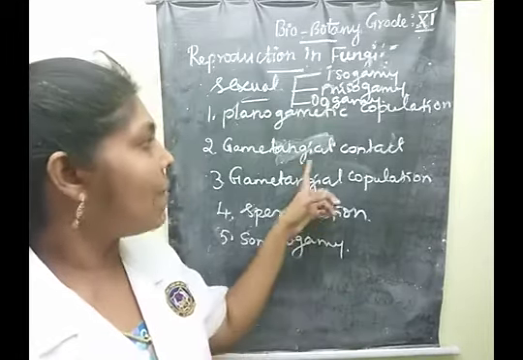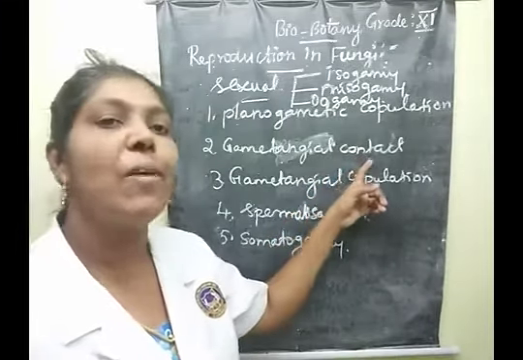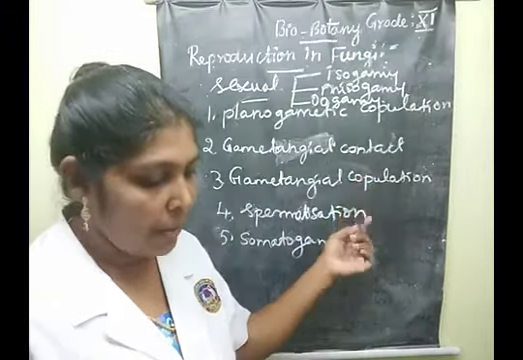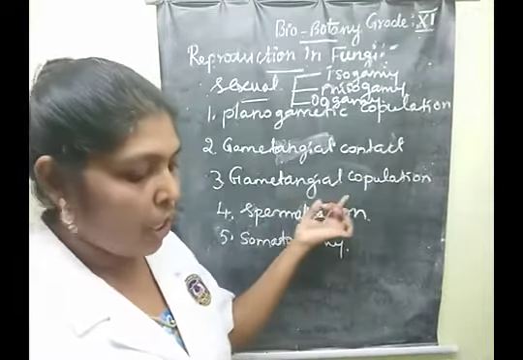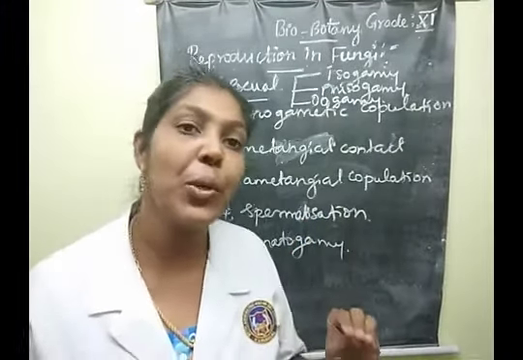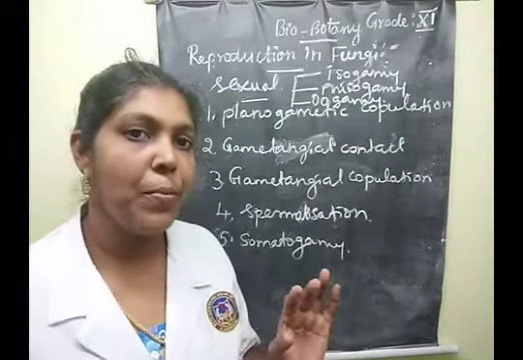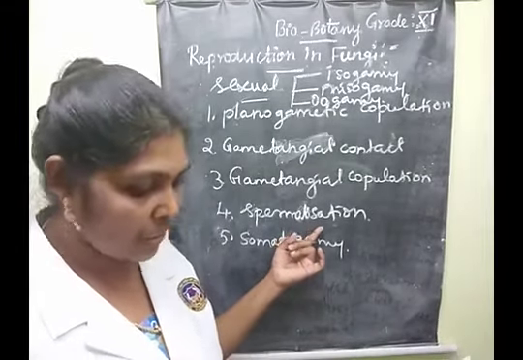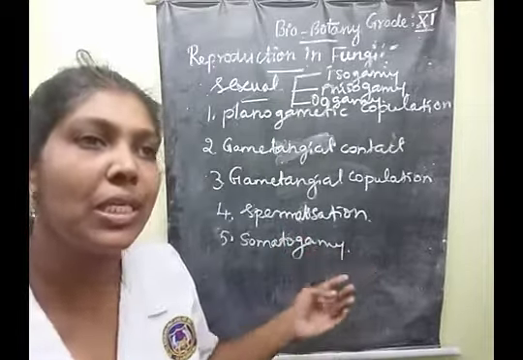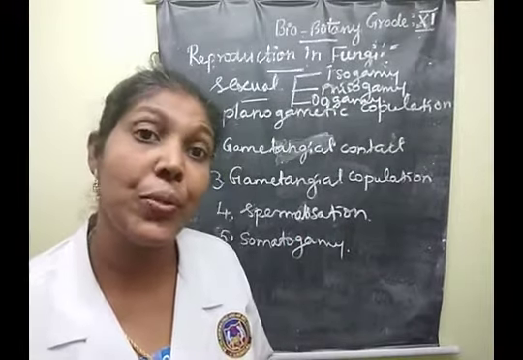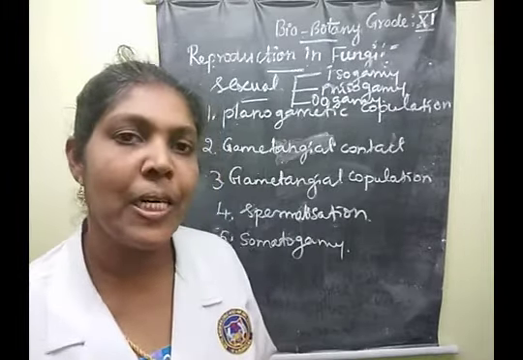Understood? For gametangial contact, the example species is Albugo. For gametangial copulation, there are two examples, Mucor and Rhizopus species. Then spermatization comes under two species: one is Puccinia and another fungal organism is Neurospora. Puccinia and Neurospora.